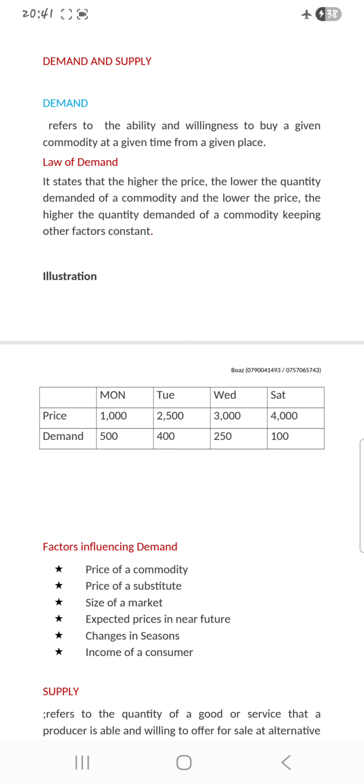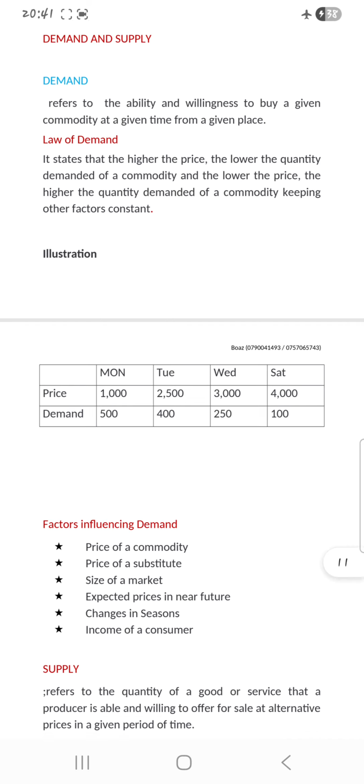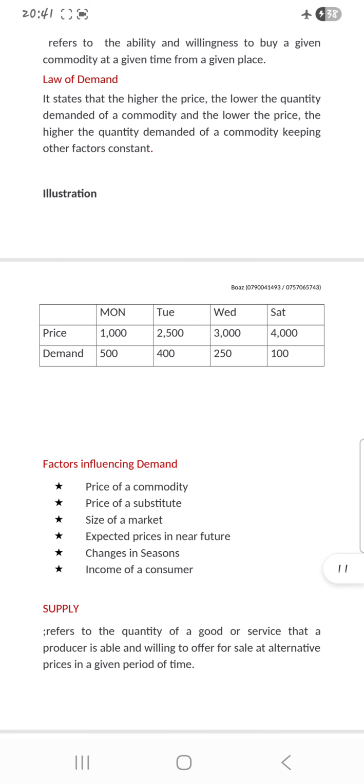And here it is showing our illustration. It is showing price and demand. Demand is like a consumer, a person who is buying that thing. They are showing us that on Monday some product was costing 1,000, and the demand was 500. People who came to buy were 500. On Tuesday, the same product, or another product, increased to 2,500, and consumers or customers reduced to 400.